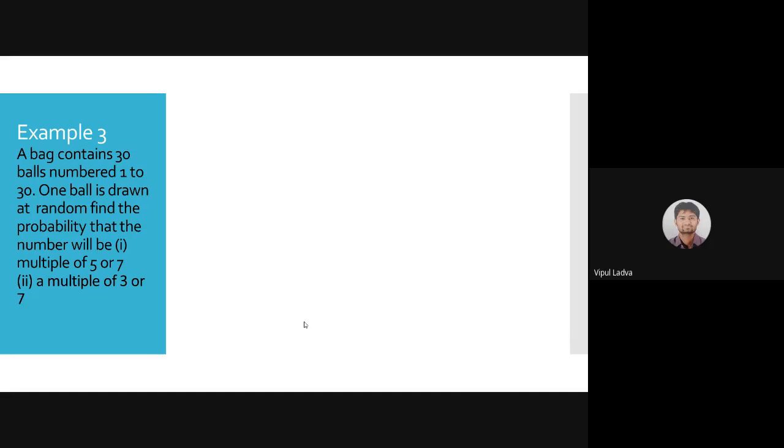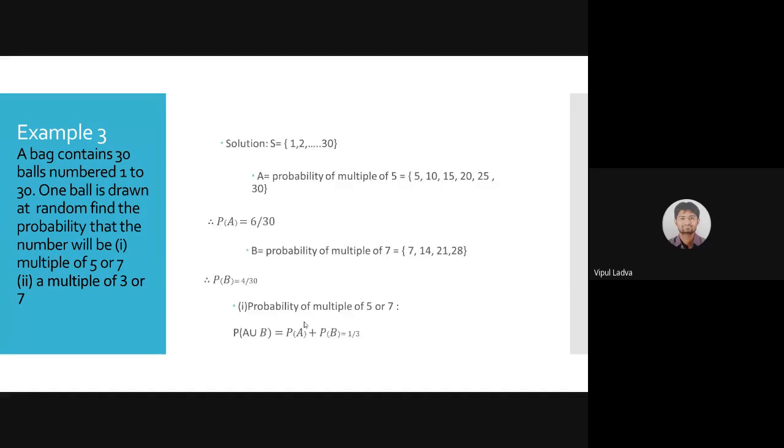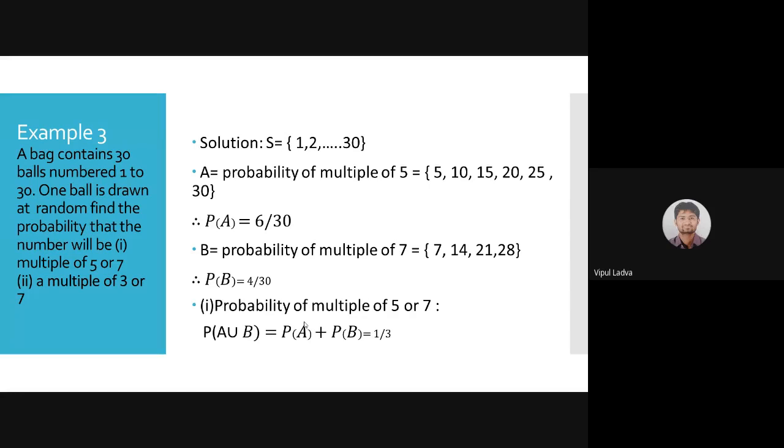The best way to solve this question, we need to identify 2 different events, namely A and B. Let me help you. First of all, I am having 30 different balls.